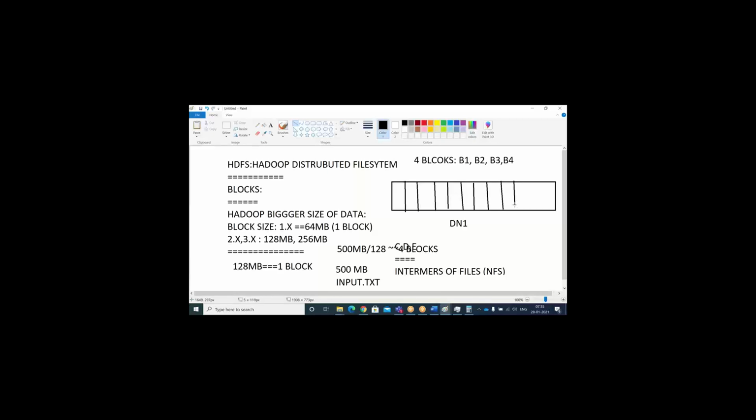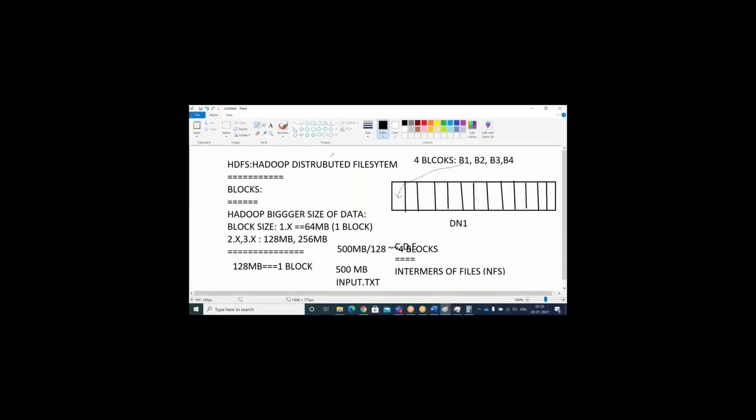These are my block informations. Let me complete this. This is my DN1 block information. Let's say this B1 is related to the B1 of my input file. My B1 is going to be stored in this portion.